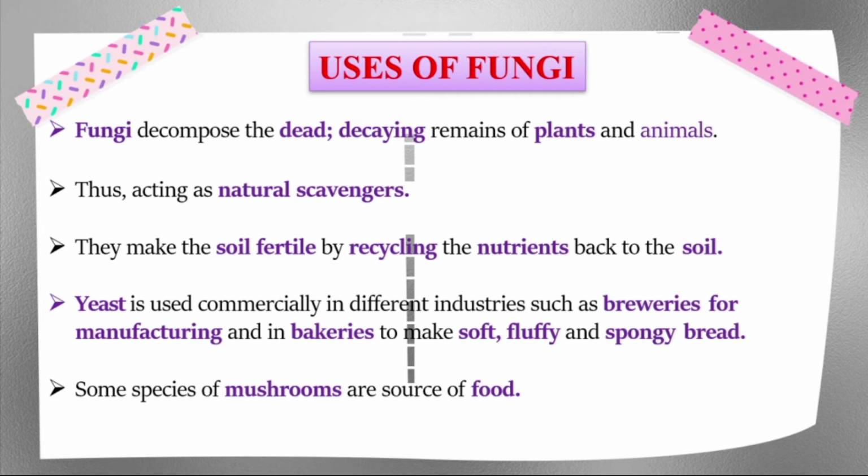Yeast is used commercially in different industries such as breweries, wine manufacturing, and bakeries to make soft, fluffy, spongy bread. Here the fermentation process with the help of yeast produces many products like beer and wine, which are beverages, and also baked goods like cake and bread. Some species of mushroom are a source of food. Button mushroom is used as a food item. It is one of the richest sources of nutrients in our daily food.